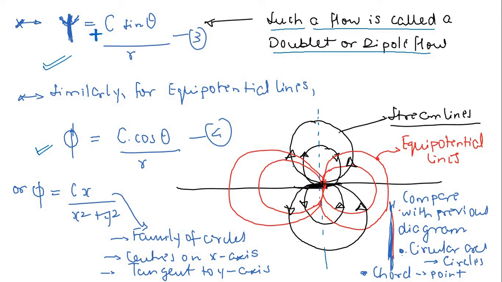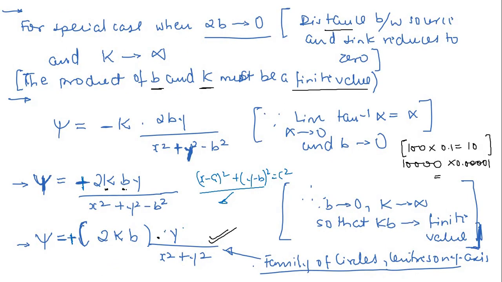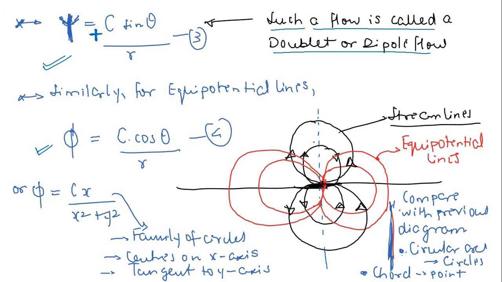Now you can see here all these are streamlines, these streamlines, these streamlines. And also one very important thing: whatever be the value, if you put y is equal to 0, then psi will always be 0, right? So that means all the streamlines will be tangent to the x-axis.